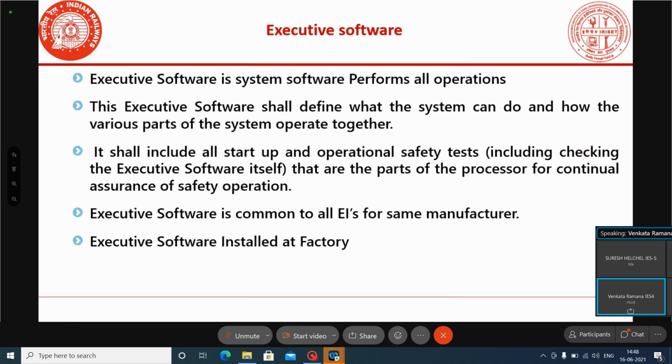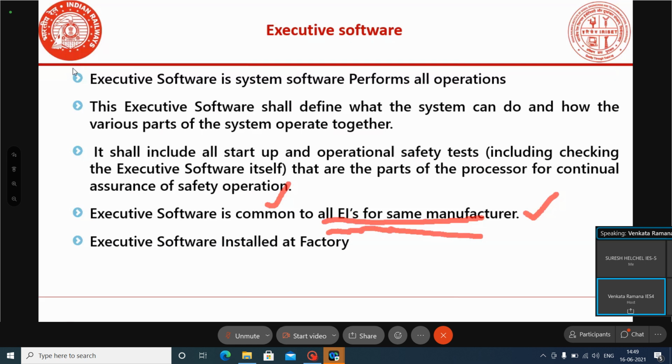Okay, now we are moving to the next thing, that is the executive software. Executive software is common to all EIs of the same manufacturer. Normally, it will be common to all EIs for the same manufacturer. Wherever that system is installed, for example the Vestas system, they are using the common executive software. This executive software will be common to that particular system.